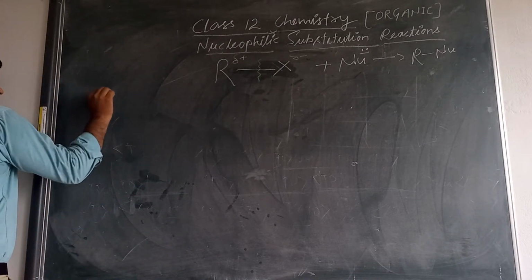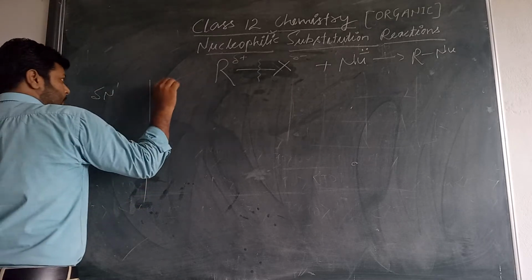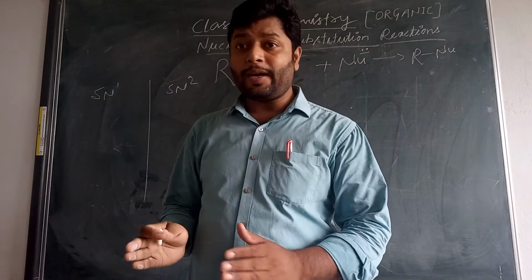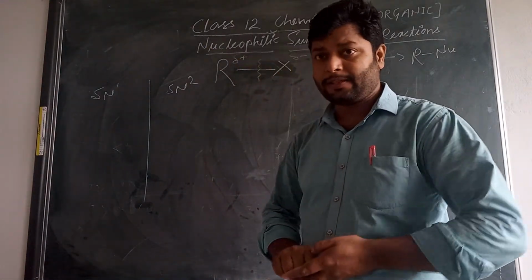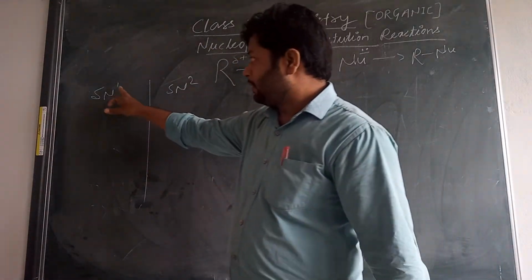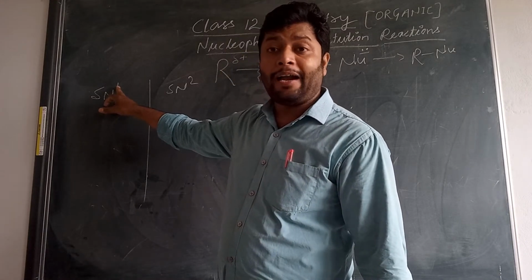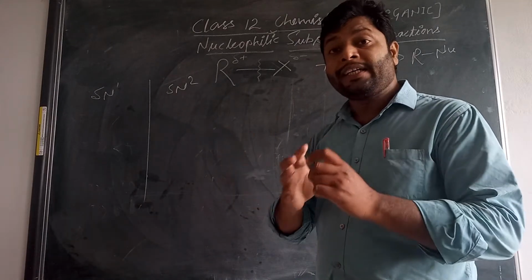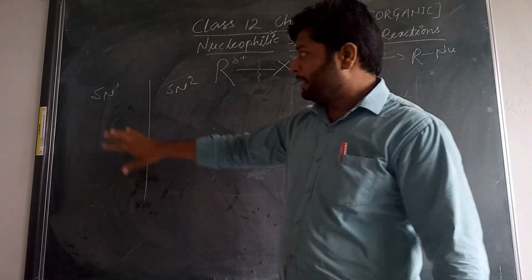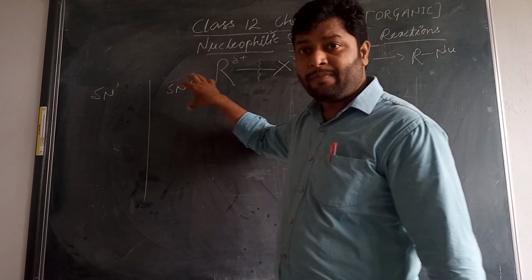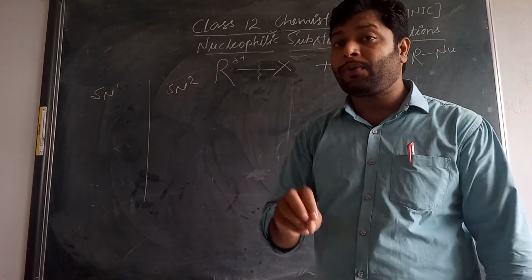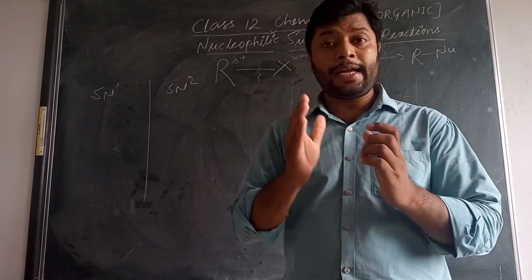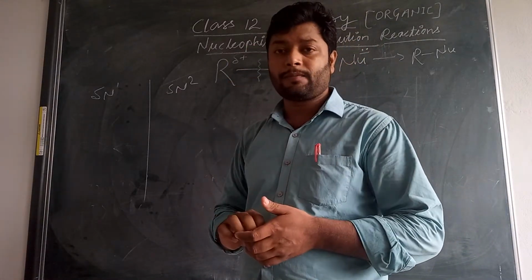So students, SN1 and SN2 stand here for different groups of haloalkanes having a tendency to react with nucleophiles differently. Unimolecular and bimolecular stand here for how many molecules are involved in the rate determination step.